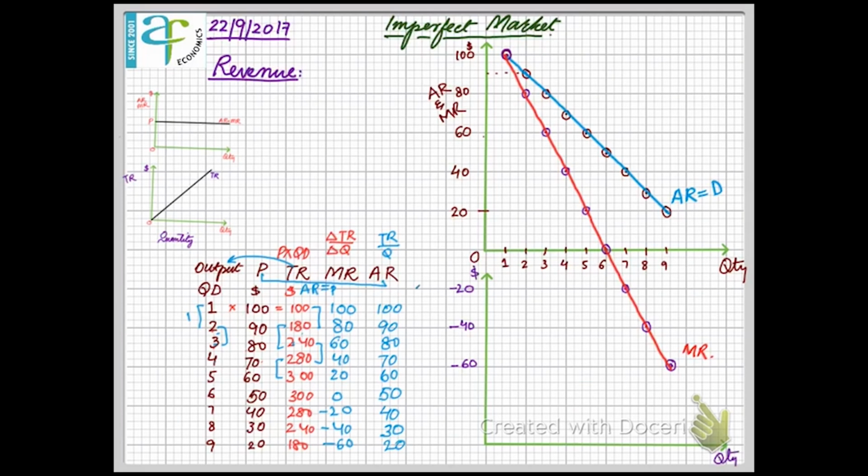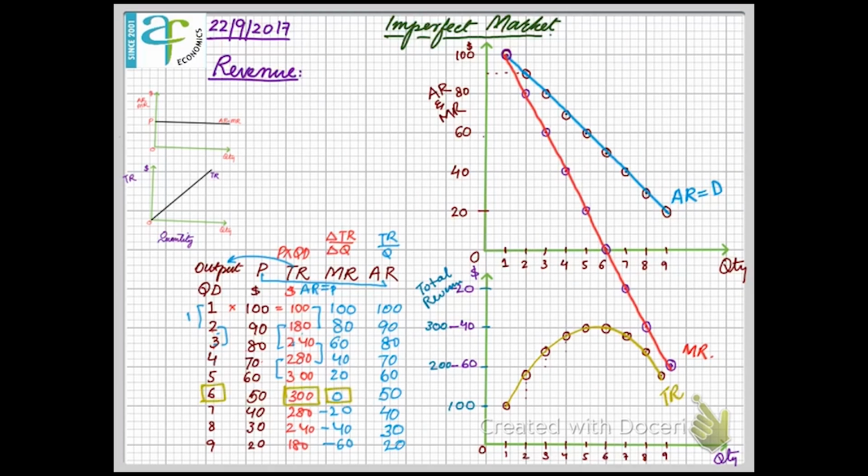Now, a very interesting relationship: if you take total revenue on the y-axis and output on the x-axis, you can see that total revenue initially rises, reaches the highest level, and then starts falling. So the total revenue shape will be like this.